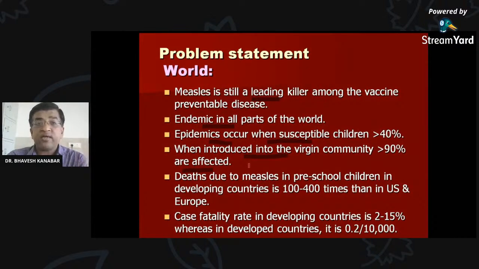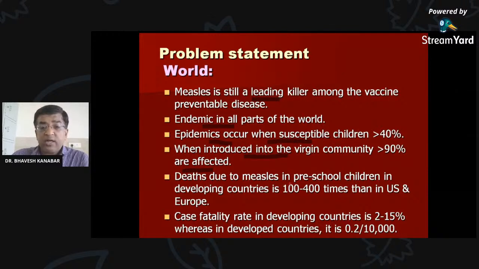Suppose 100 persons are there and they are not vaccinated against measles; if measles virus comes into one person of that community, more than 90 persons will be affected. Such a contagious disease it is.